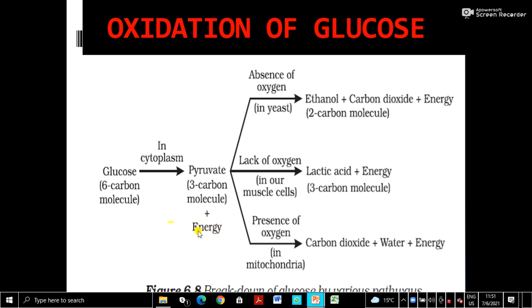And then in mitochondria, complete aerobic respiration. After glycolysis, the pyruvate has to be transported to the mitochondrion. Mitochondria is the plural word. So in mitochondria, carbon dioxide, water plus a large amount of energy. And I think somewhere in class 9 you have learned the ATP molecule.